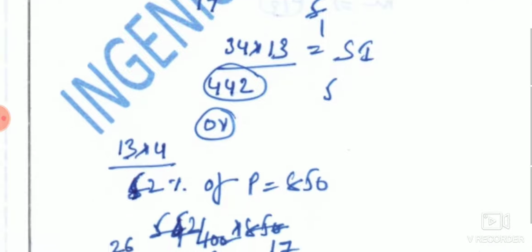Find out the simple interest on rupees 850 for 13 years at the rate of 4%. As usual, if you do it at 4% per annum, we will get the answer. That is whatever has been given, 442 rupees. So easily we will get 442 rupees.